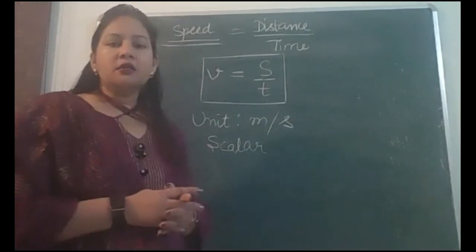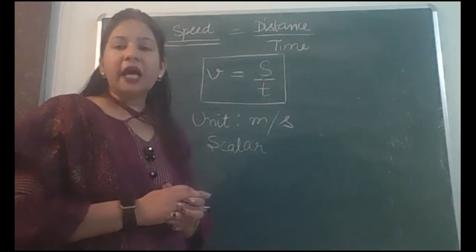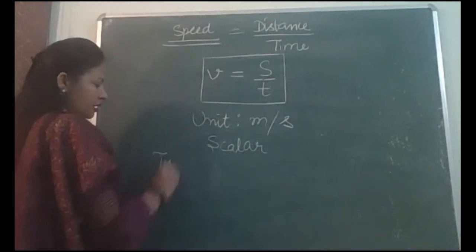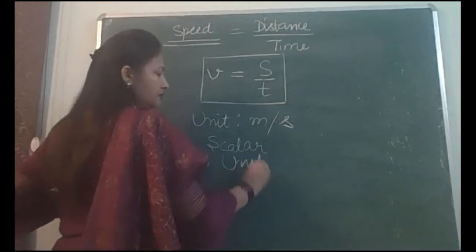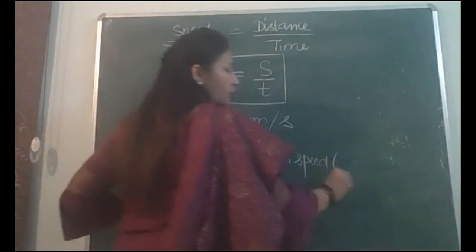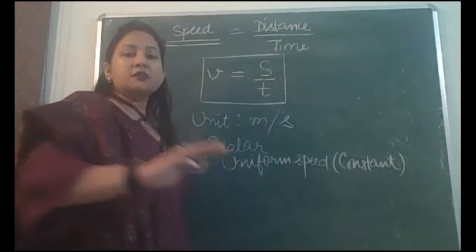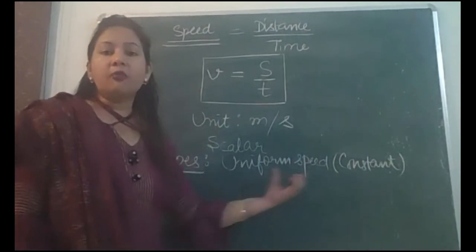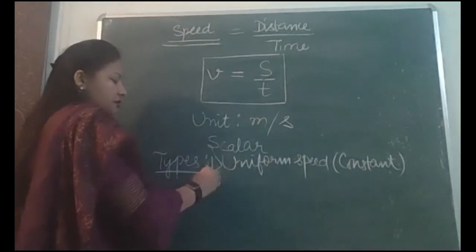Okay, students. So concept of speed, little bit that is clear to you. Now types of speed. We are going to do types of speed. There are 4 types of speed. Uniform speed. Uniform means constant speed. When an object is moving with constant speed, its speed is not changing. अभी हम define करेंगे. That will be called uniform or constant speed. So the first type of speed is uniform speed.